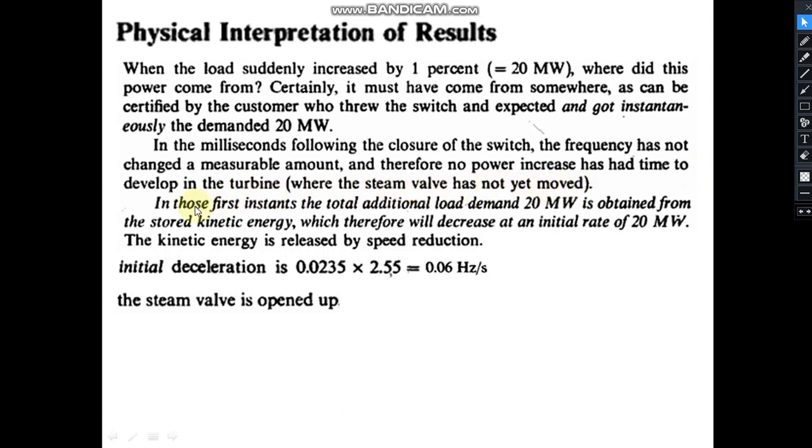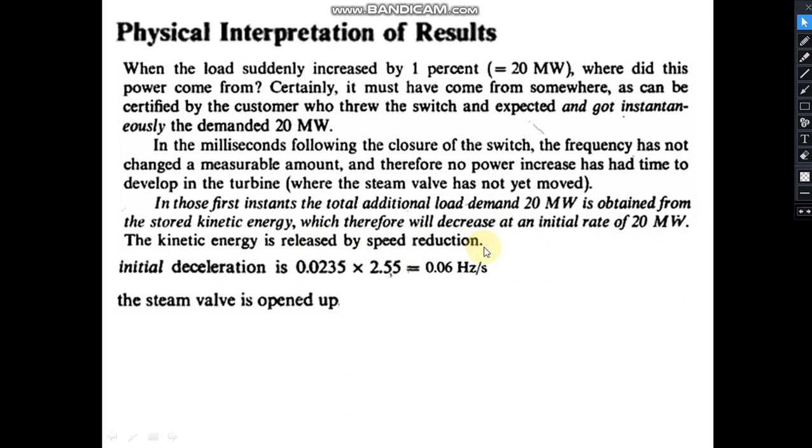In those first instants, the total additional load demand 20 megawatt is obtained from the stored kinetic energy, which therefore will decrease at an initial rate of 20 megawatt, because whole of the power is coming from there and power is time rate of change of energy. The kinetic energy is released by speed reduction.